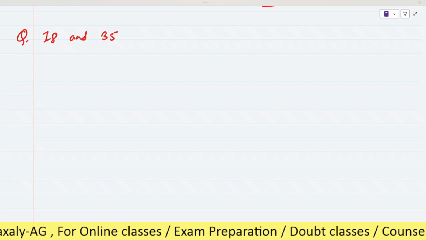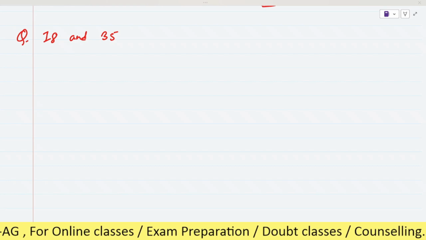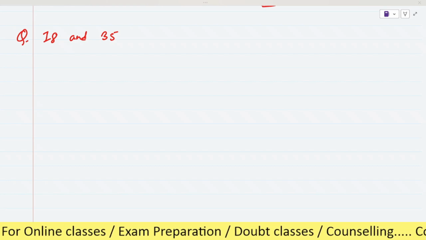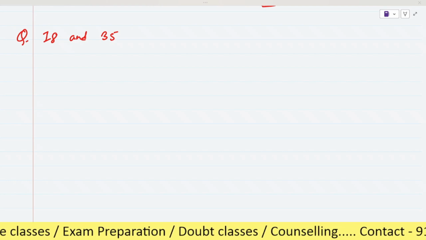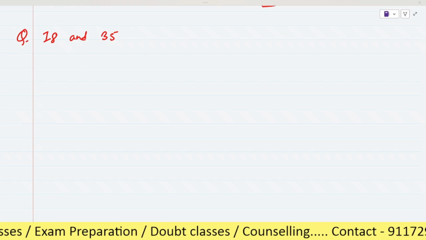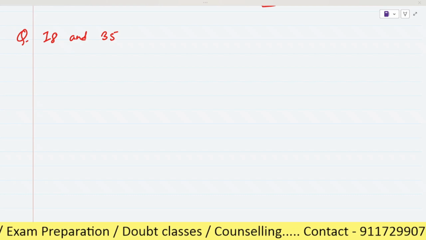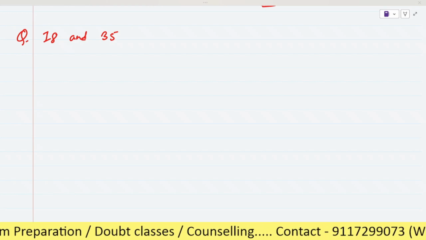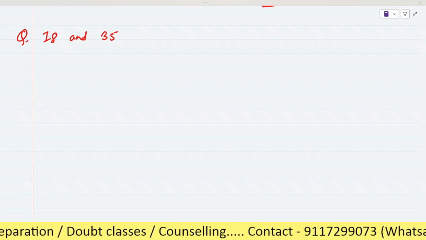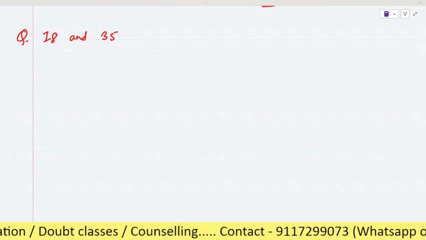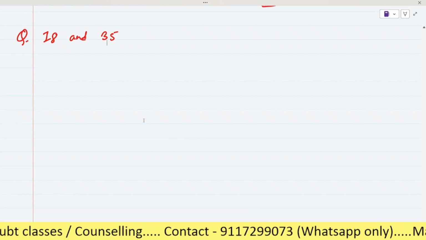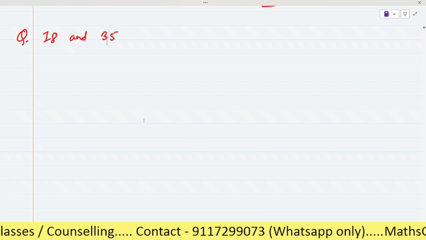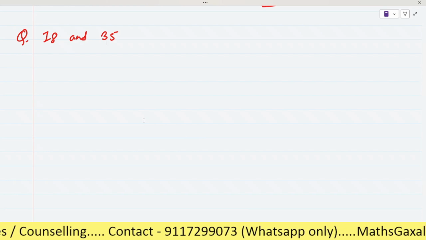Factors of 18, factors of 35. Here you have written common factors of 18 and 35 is 1. Till here everything is correct. But after this you have to write the HCF. You forgot that line. You directly wrote that 18 and 35 are co-prime numbers. No, not like this, dear.